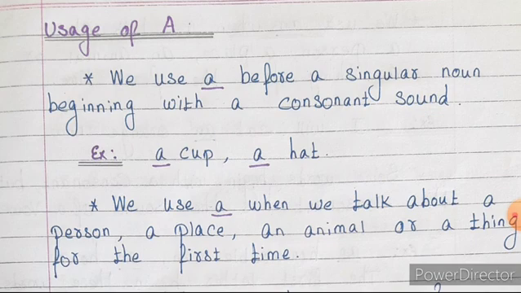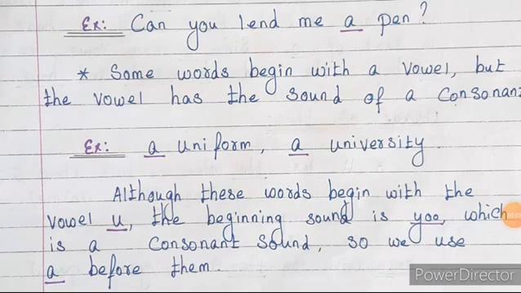We use a when we talk about a person, a place, an animal or a thing for the first time. The example: can you lend me a pen? Pen is a singular thing and it gives a consonant sound, so there we can use the article a.